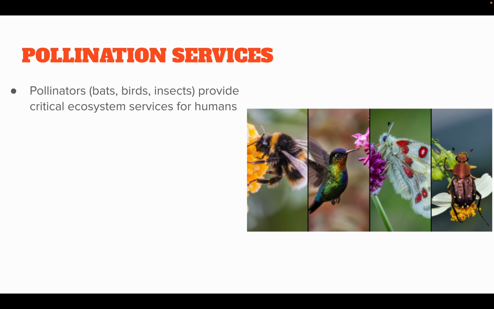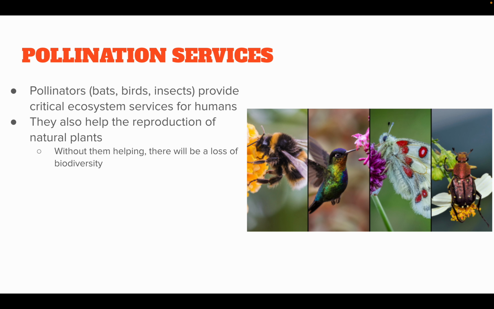Pollination services, we had talked about this a little earlier. Bats, birds, and insects are all different pollinators that exist naturally in different ecosystems, and they help with the reproduction of these plants. So they not only give us fruit, but they also help various industries, agricultural, including food production, as well as nurseries, growing flowers, and things like that for sale as well. Without them helping, there'd be a huge loss of biodiversity, and there's a loss in plants. That means there's a loss in bees.